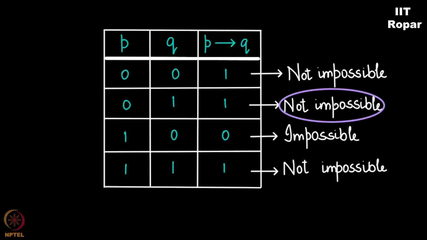Alright, it is not impossible. At times it is possible that P is not true but Q is true. That is why we put a 1 there. This truth table is more of a convention. The only thing that you should concentrate on is 1 implying 0 is never true.